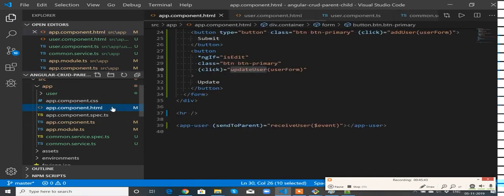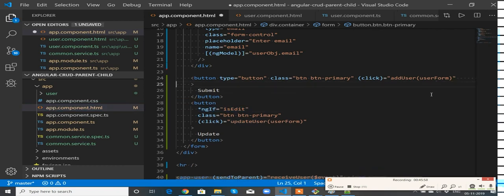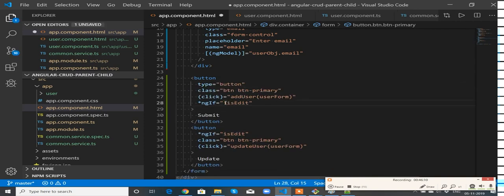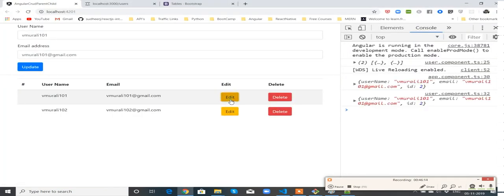Go to app component. So this update button has to be visible when isEdit is true, and the submit button has to be visible when isEdit is not true. See, perfect. When I click edit, superb.